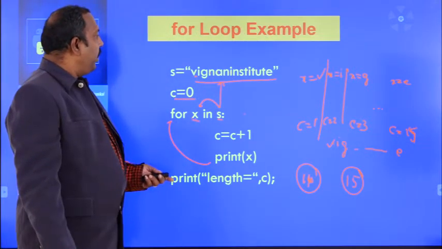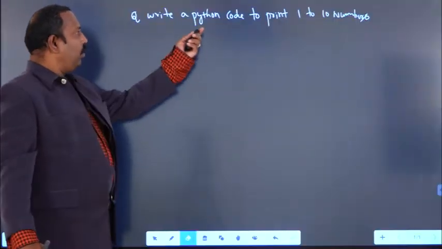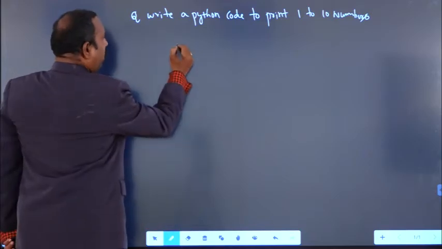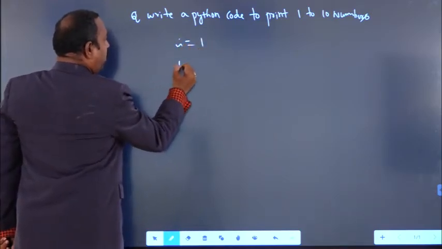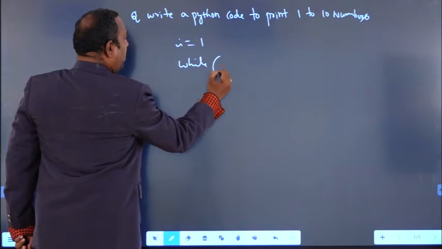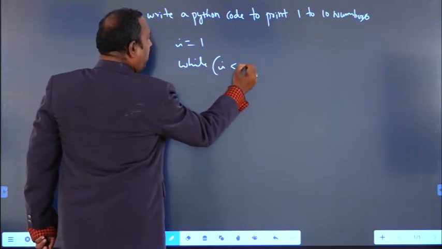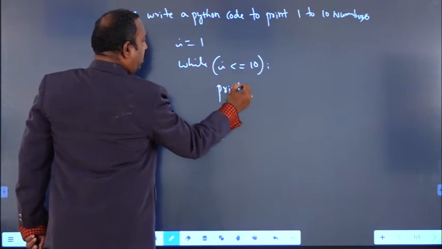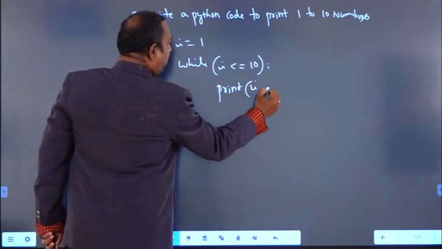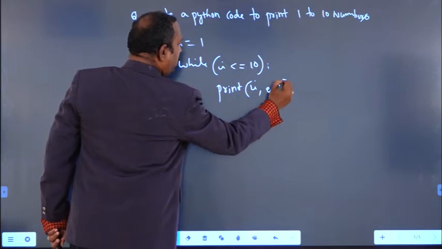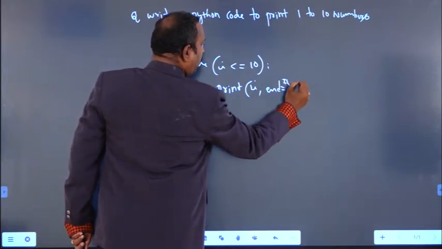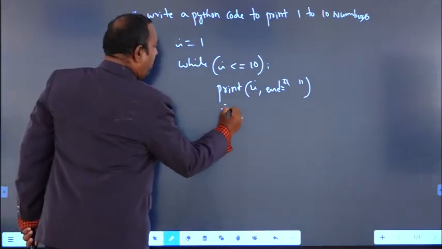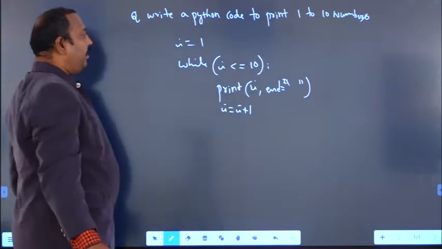And coming to the examples, write a Python code to print 1 to 10 numbers. Suppose I want to print: I equal to 1, and while I less than equal to 10 colon, we have to print I comma end equal to blank space. Then we have to use I equal to I plus 1.